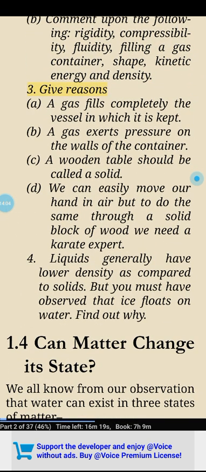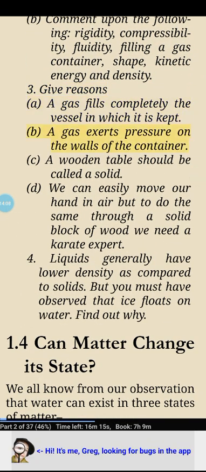3. Give reasons. A. A gas fills completely the vessel in which it is kept. B. A gas exerts pressure on the walls of the container. C. A wooden table should be called a solid. D. We can easily move our hand in air, but to do the same through a solid block of wood we need a karate expert.